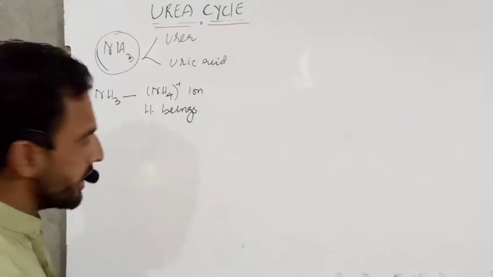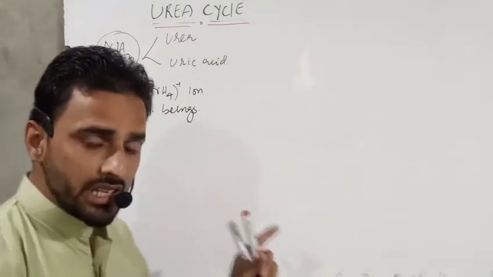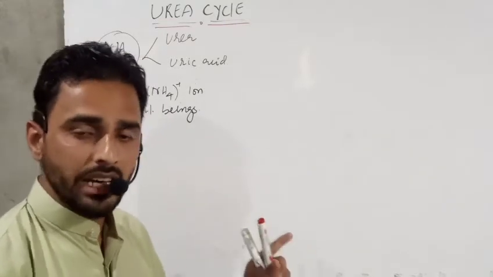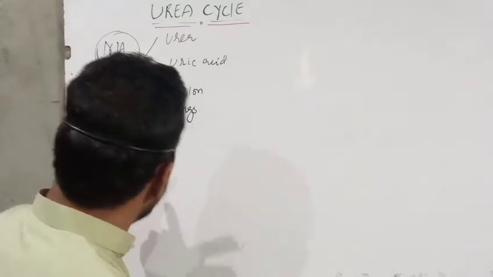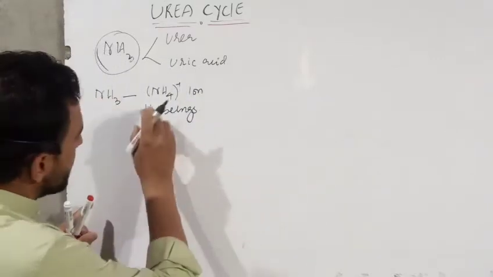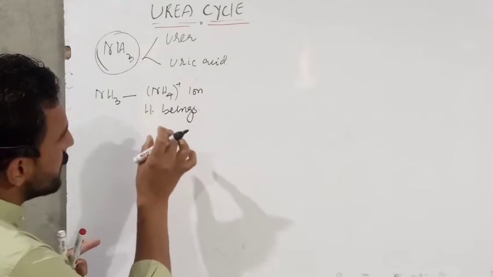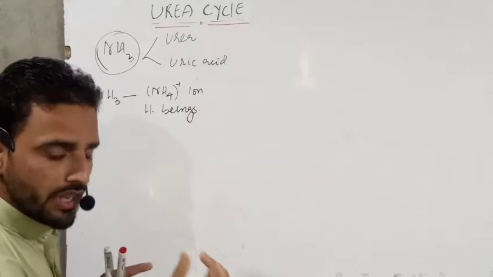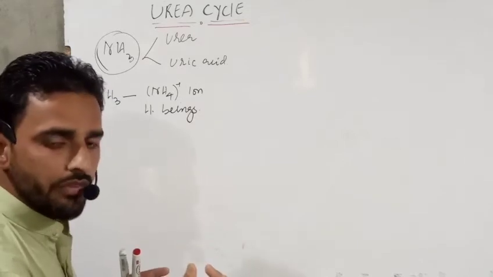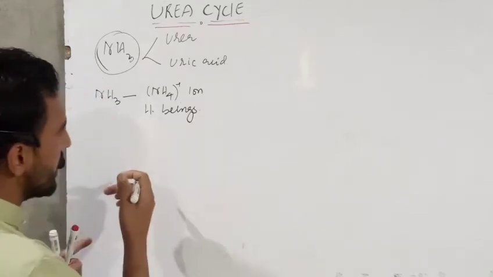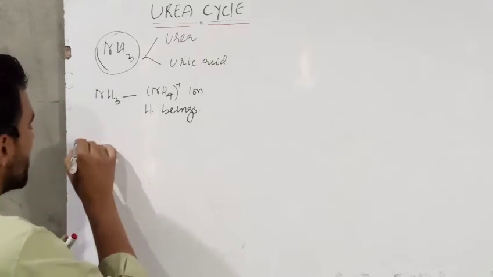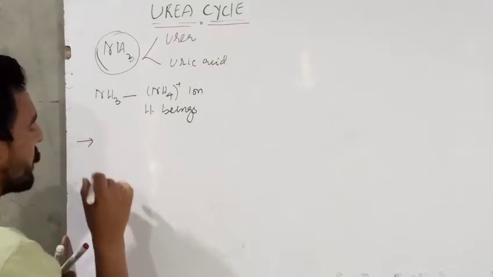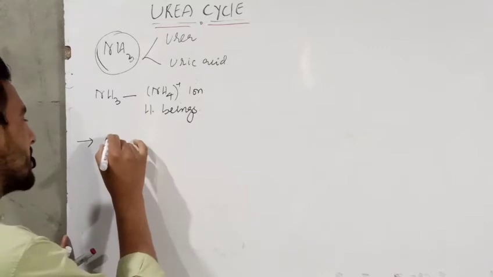The point to be noted here is that this ammonium ion is responsible for the production of urea in the liver. How the urea formation occurs we will consider later on, but the formation of urea occurs in the liver.